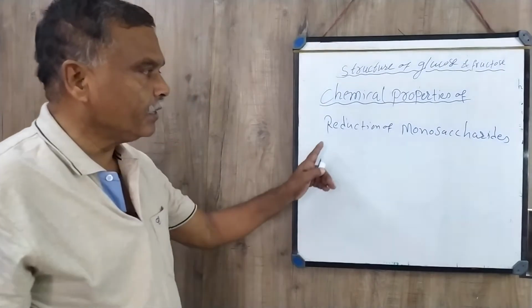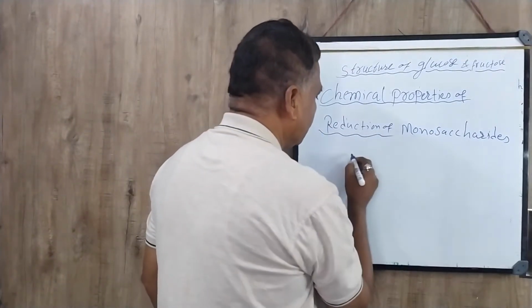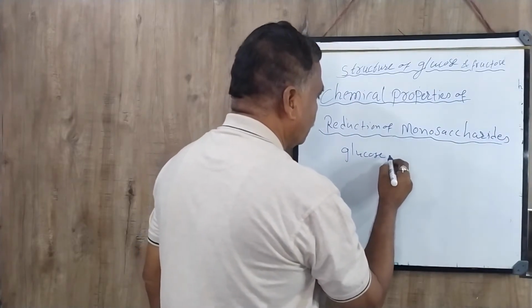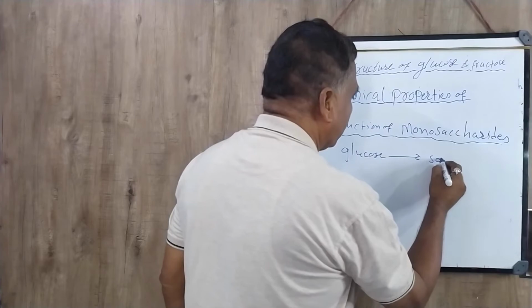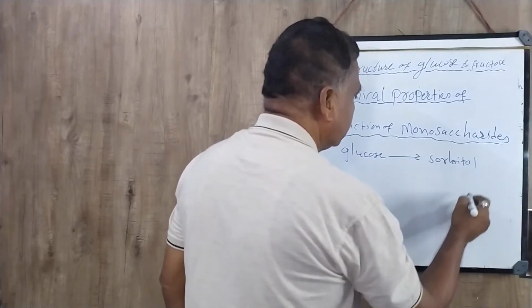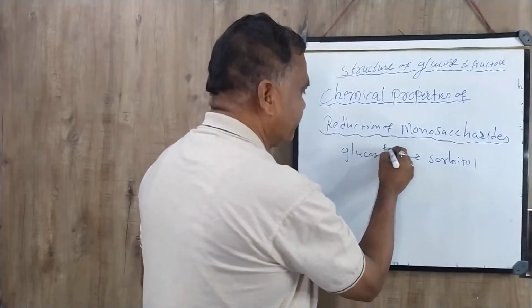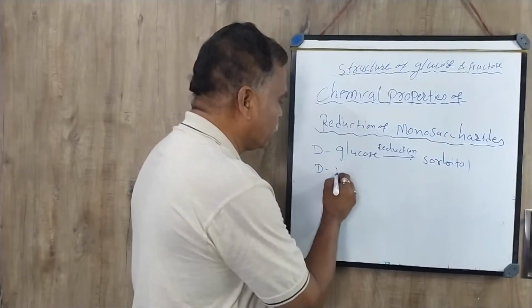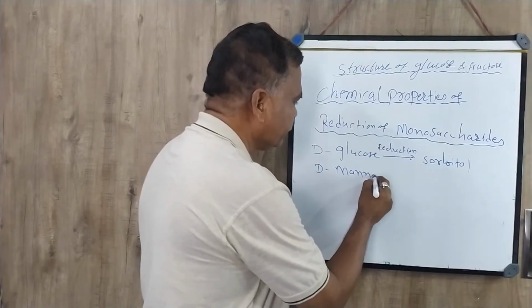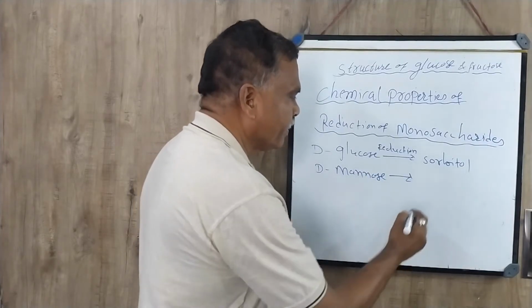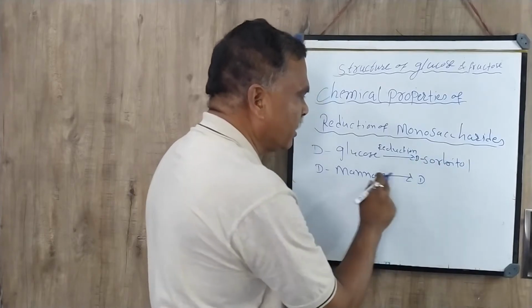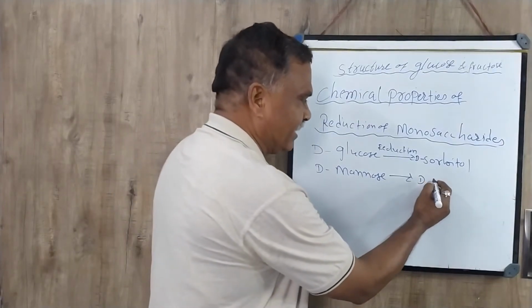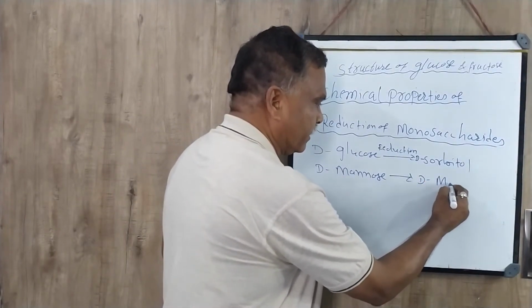In this reduction process, glucose will form sorbitol when reduction takes place, and D-mannose will form D-mannitol. This is all D. You must know why D: dextrorotatory. D-mannitol.